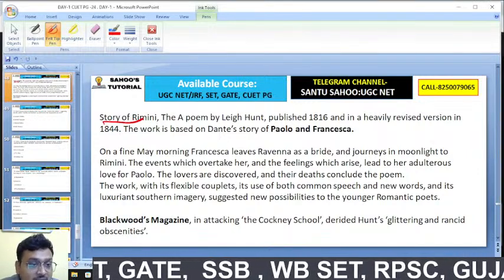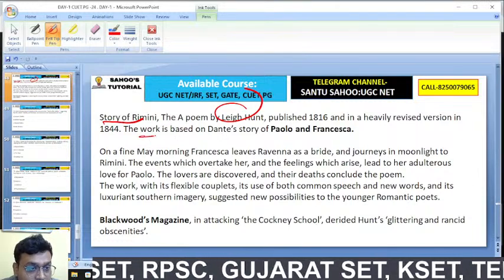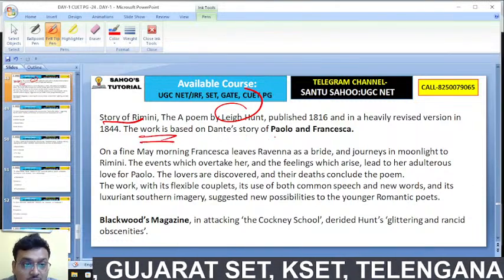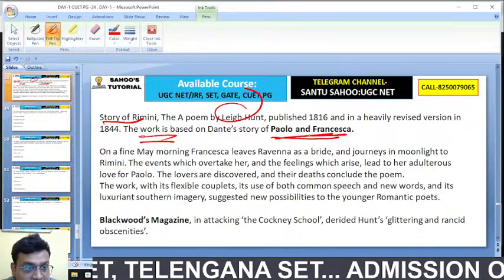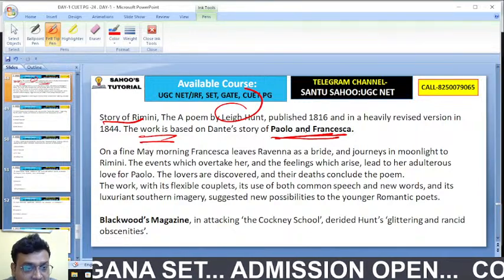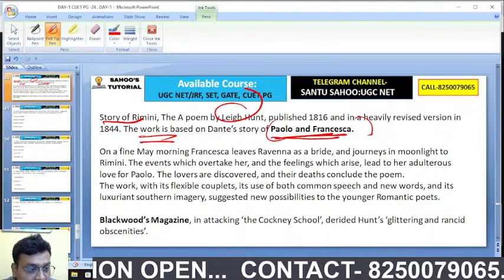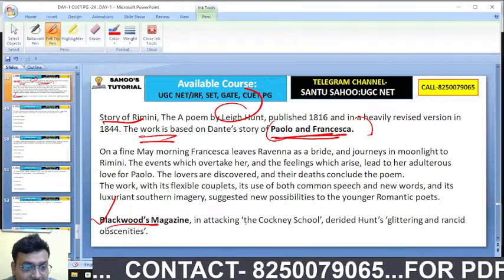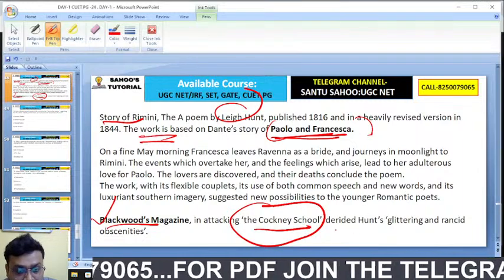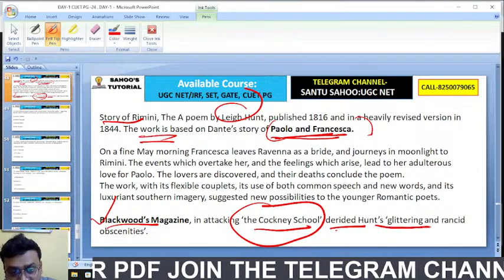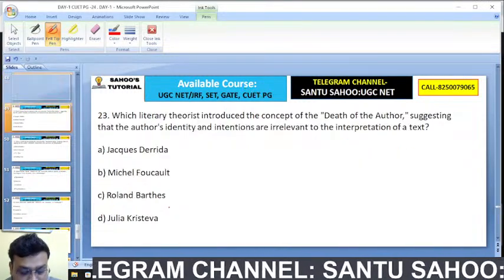The Story of Rimini is a work by Leigh Hunt, and it is based on Dante's story of Paolo and Francesca. Blackwood's Magazine, in attacking the Cockney School, of which Leigh Hunt was one, derided Hunt's glittering and rancid obscenities. Okay, chalo.